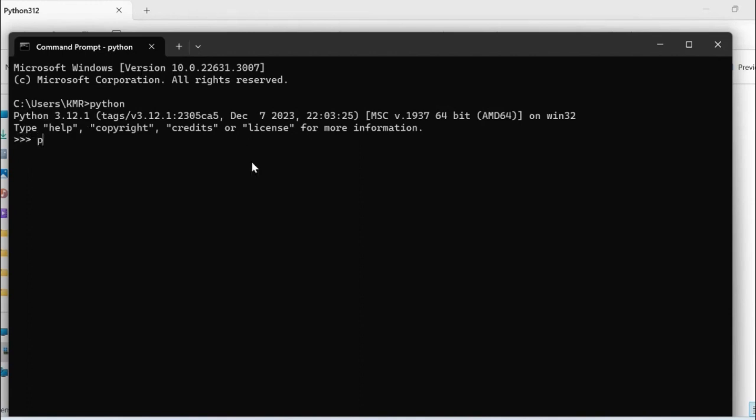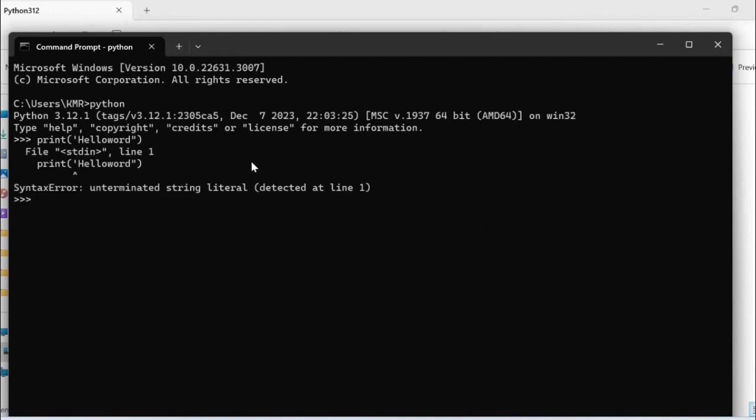So let us try to give one command. Let us try to use print of hello world. I want to just print this. So it has given unterminated string. The thing is, here I have used single quote, and here at last I have used a double quote. It should not be. Either you have to use single quote throughout the string, or you have to use double quote.